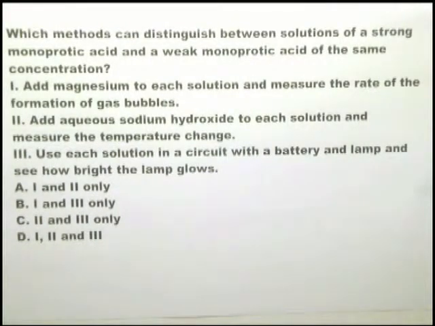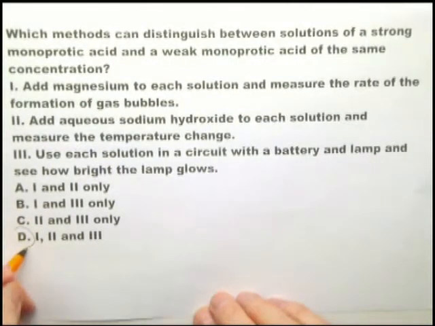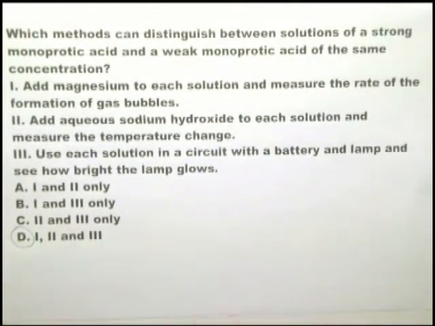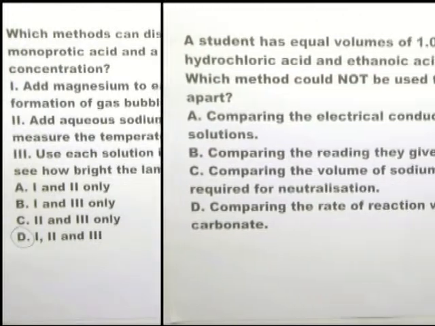Use each solution in a circuit with a battery and lamp and see how bright the lamp glows. A strong acid has more ions than a weak acid, and therefore with a strong acid solution the lamp will glow brighter than in the case of a weak acid. So the answer is clearly 1, 2 and 3. All 3 are methods of distinguishing between strong and weak acids.